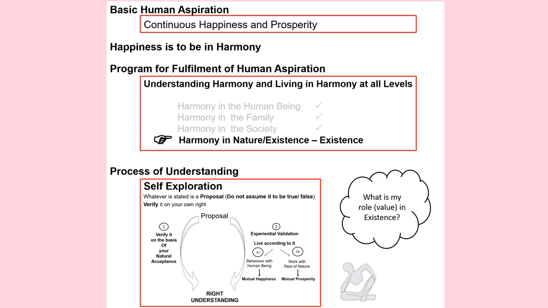It is harmony in the human being, harmony in the family, harmony in society, and harmony in nature and existence. That existence we are going to see today. And what is the process of achieving our aspiration? It is self exploration.